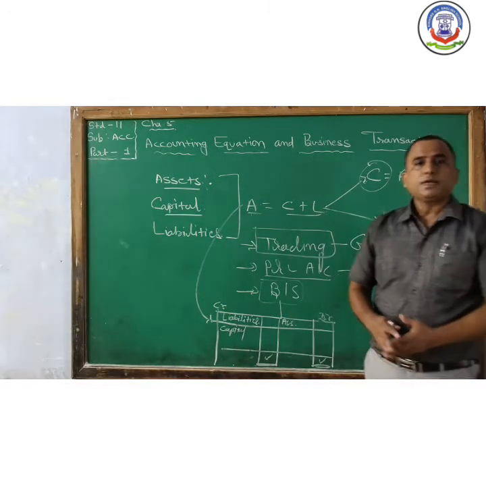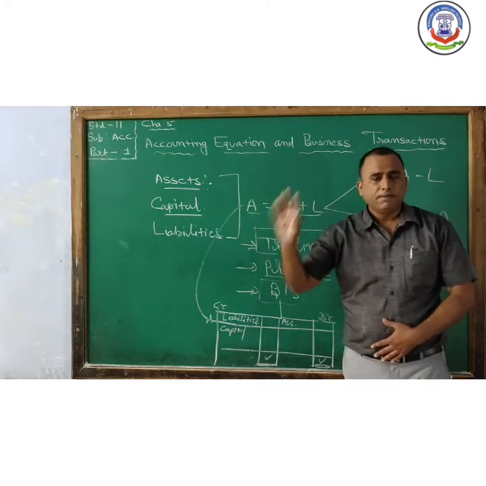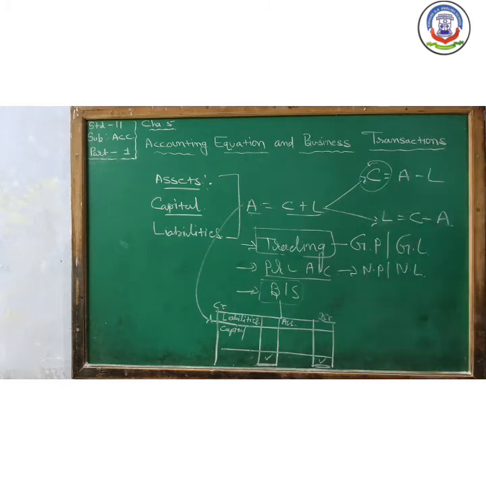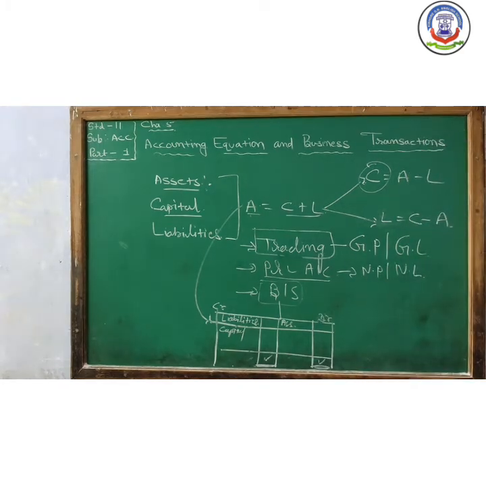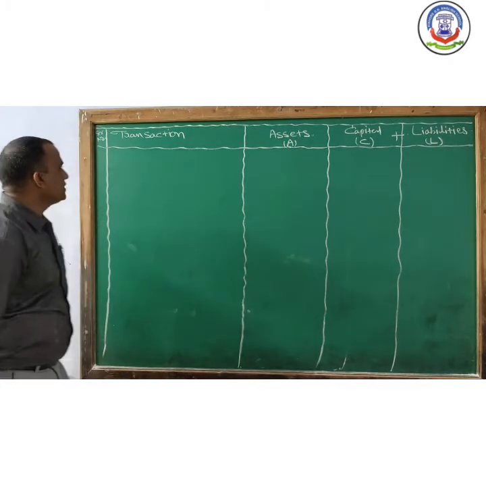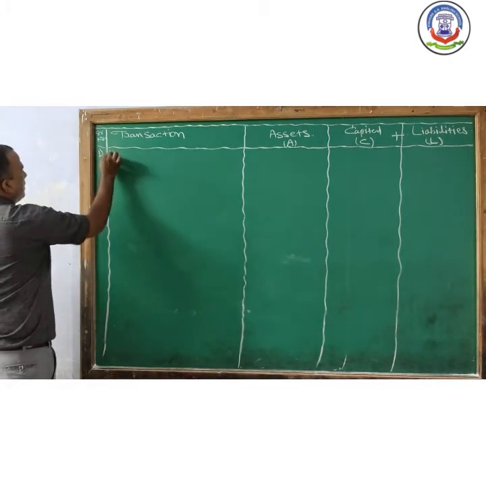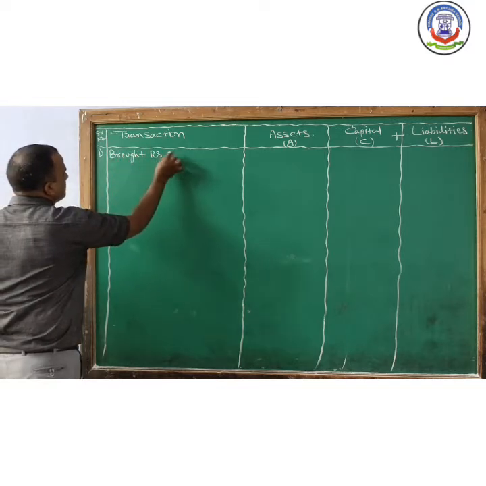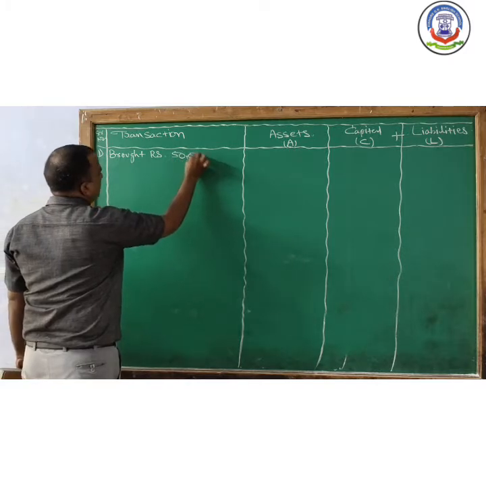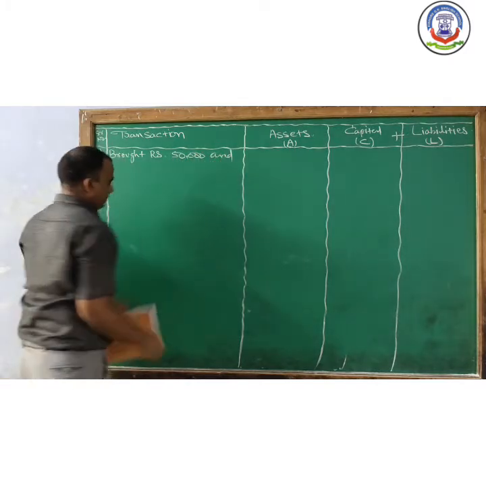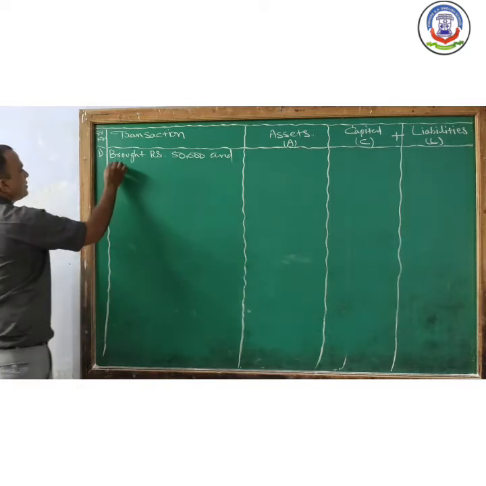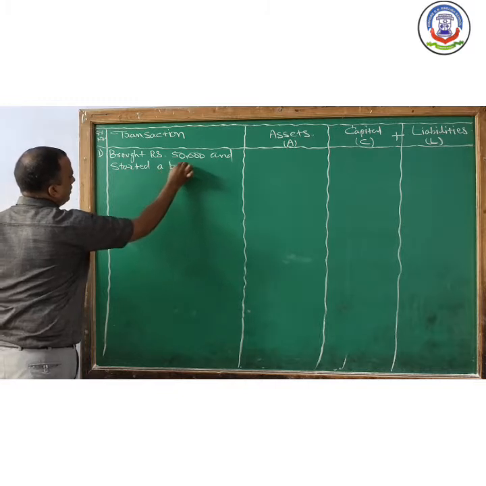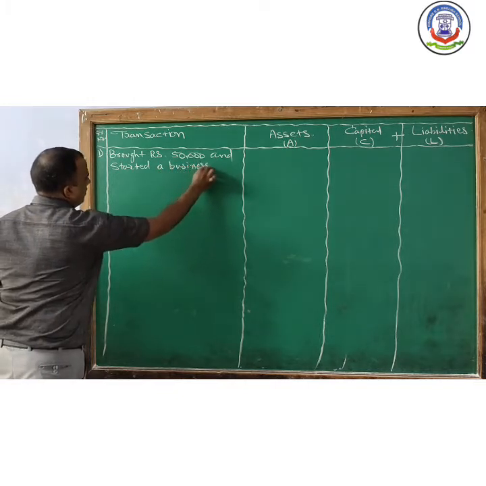Let us understand this system or this method with the help of one short illustration. Okay, now students, one example is there. Owner brought rupees 50,000 and started a business.